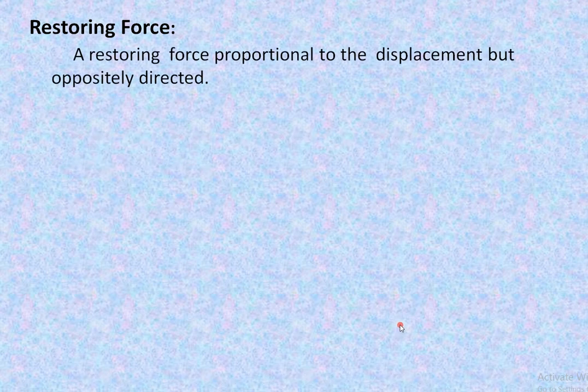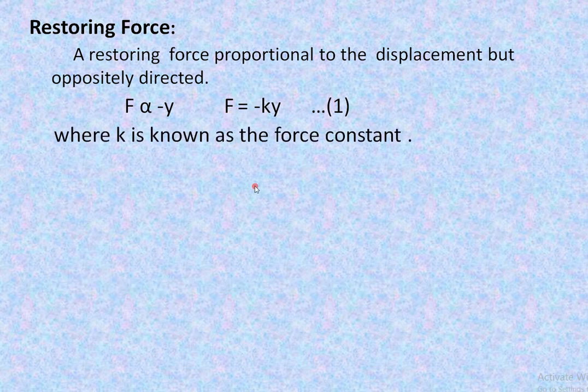So if F is the restoring force and y is the displacement, then force is directly proportional to displacement in the negative direction. So F is proportional to minus y and therefore F is equal to minus ky. This negative sign indicates that the force and displacement are in opposite directions and this k is known as the force constant.